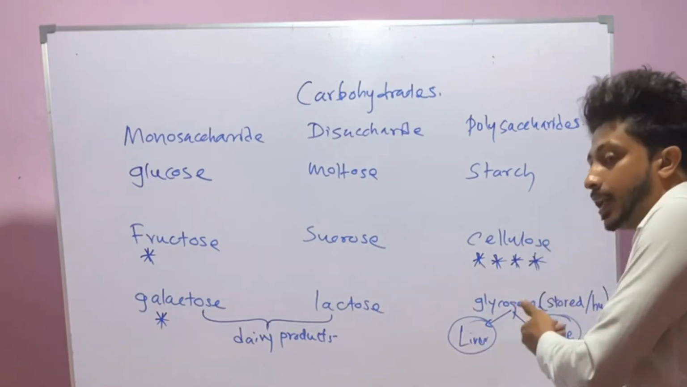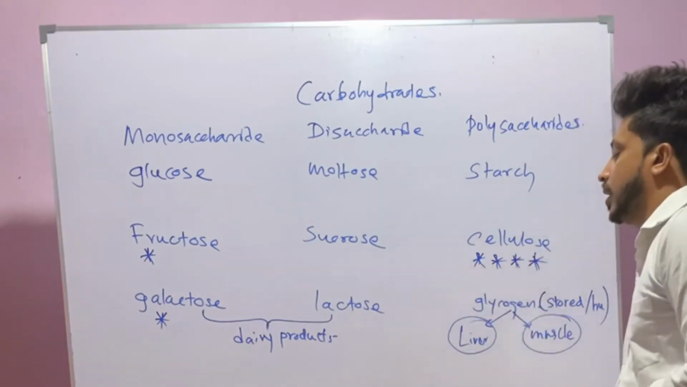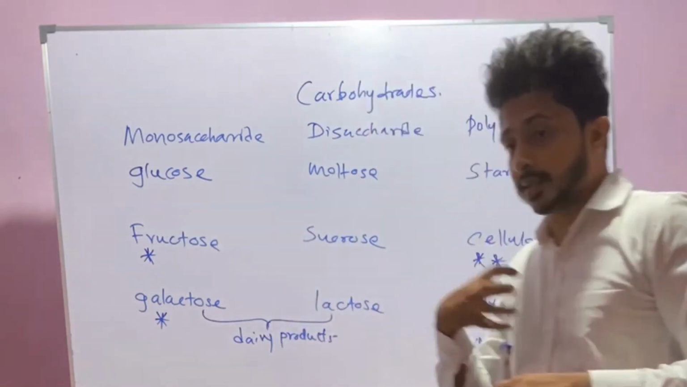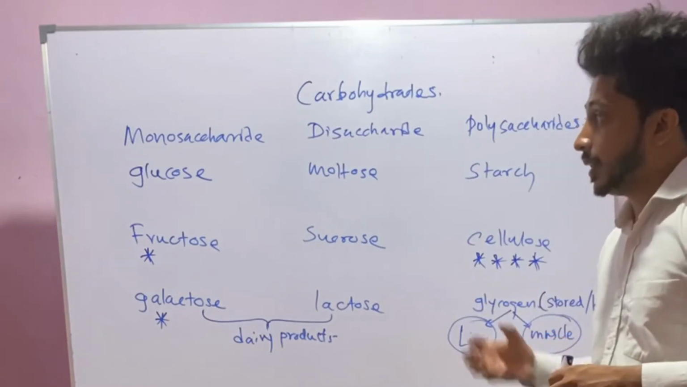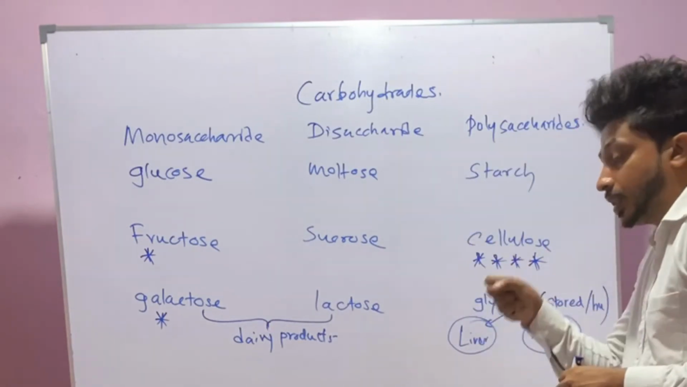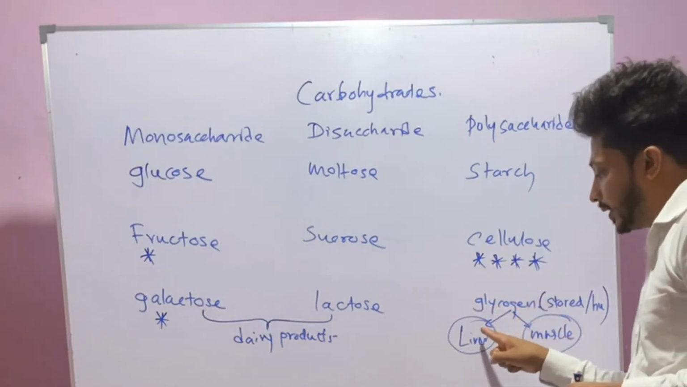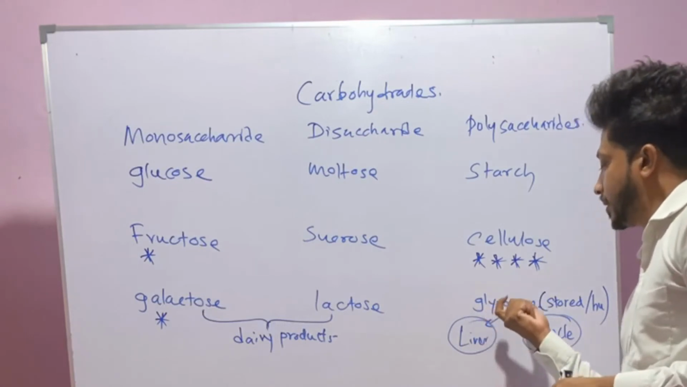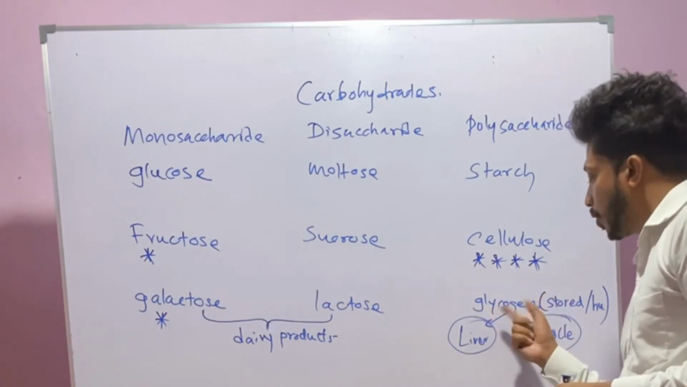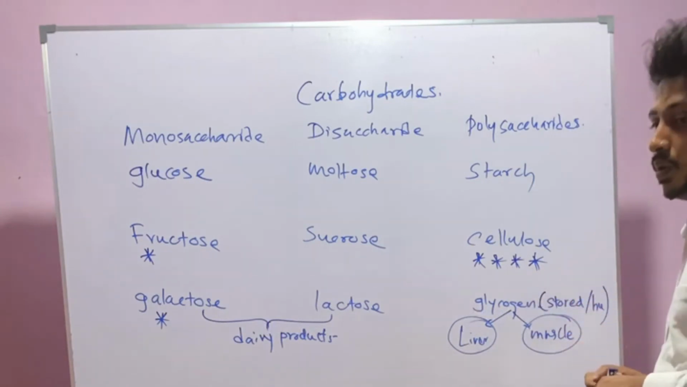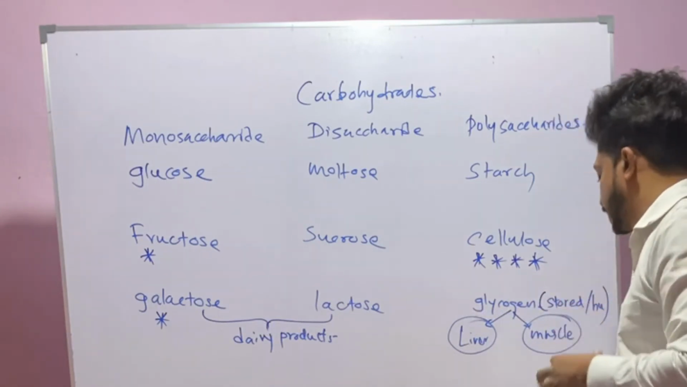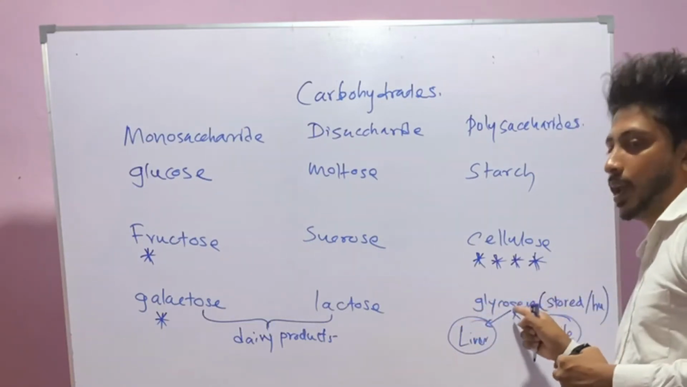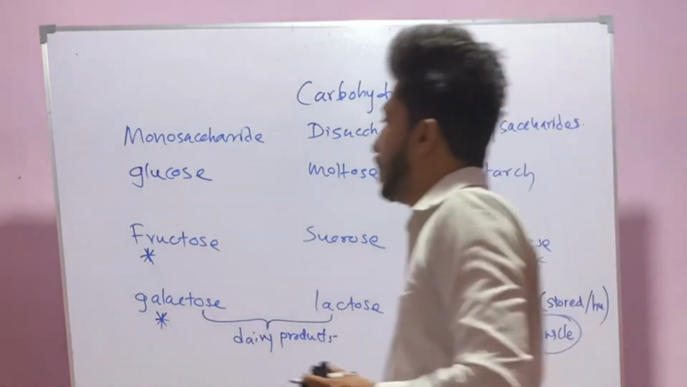I have already explained how this happens. If we have extra glucose in our bloodstream, that extra glucose is converted into glycogen and stored in the liver and muscle. However, glycogen is the type of carbohydrate that is used to store carbohydrate in the human body. So what about glucose?